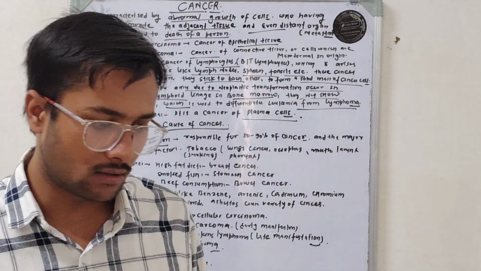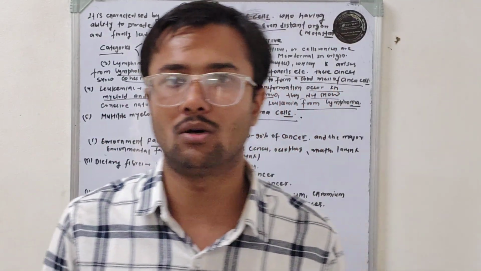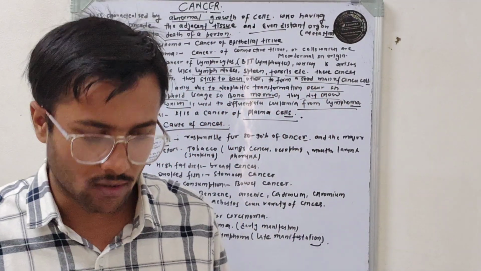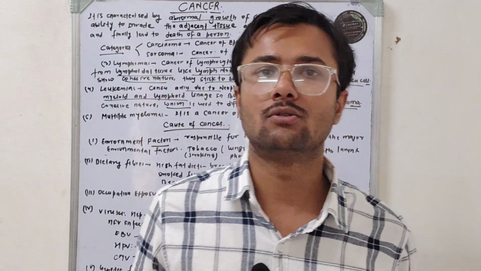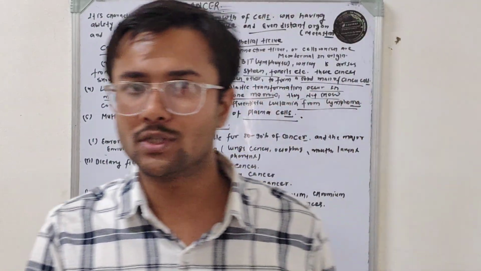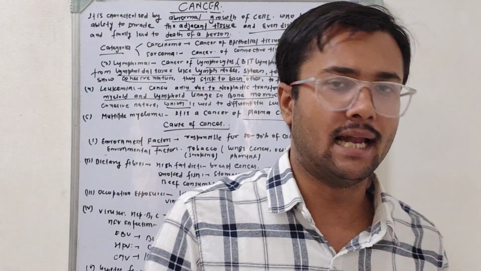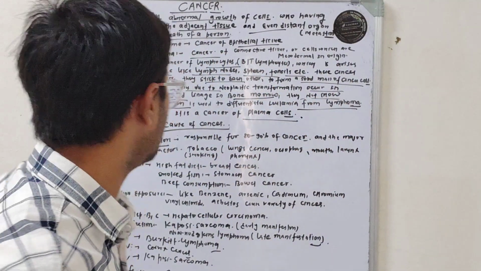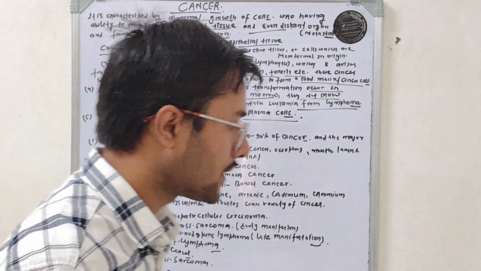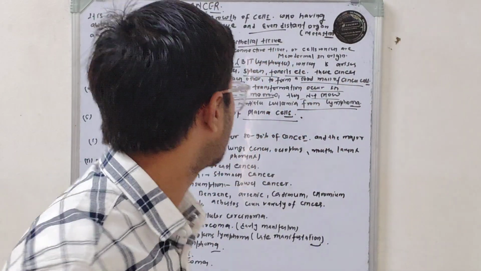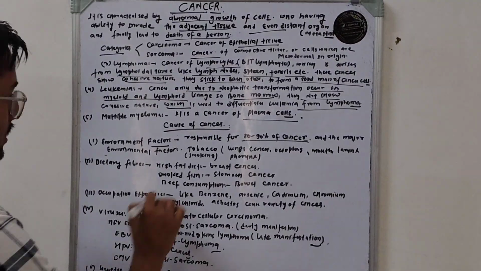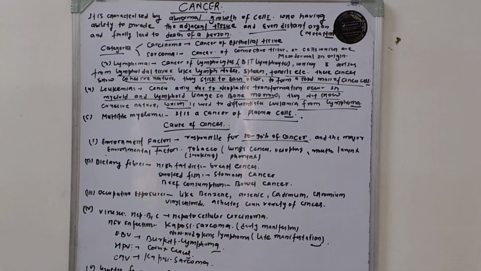After discussing the different categories of cancer, now we move towards the causes of cancer. In a study it is observed that environmental cause is the most common cause of cancer, and among environmental causes there are two risk factors. One is smoking and tobacco. Tobacco can contribute 80 to 90% of cancers.